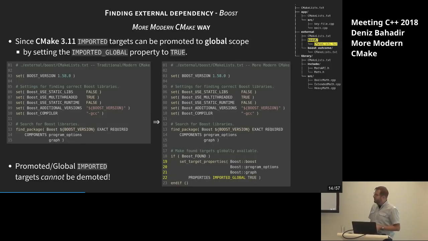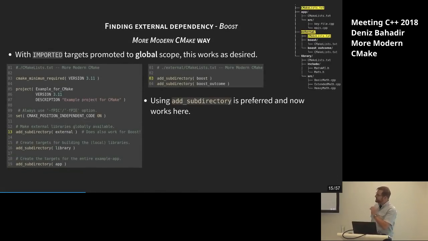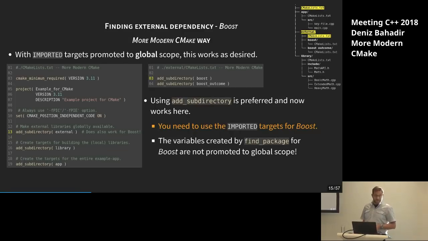And, oh no, wait a second. Let's just check. Now we can use the add_subdirectory call as we wanted, and we are fine. We don't have to use include anymore. It looks cleaner. That's perfect. Just keep in mind, this only works with modern CMake because it works with imported targets, and even with a more modern CMake approach, because you need this possibility to set this requirement to make it global.